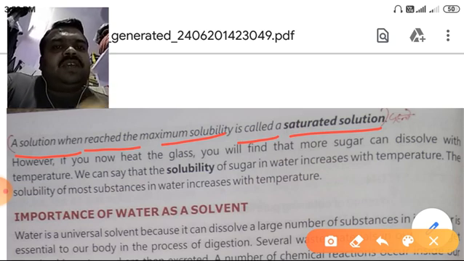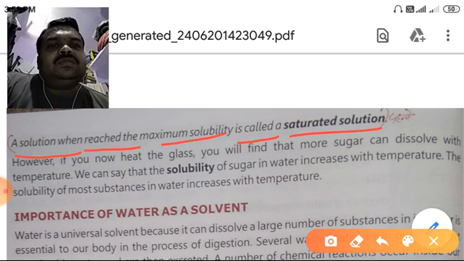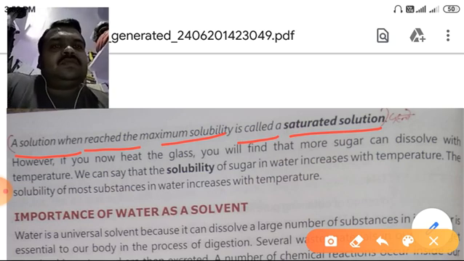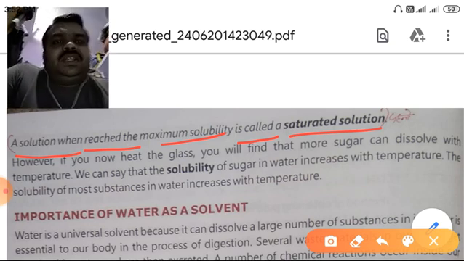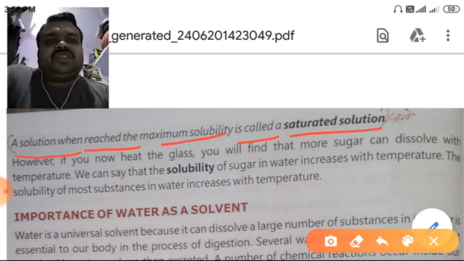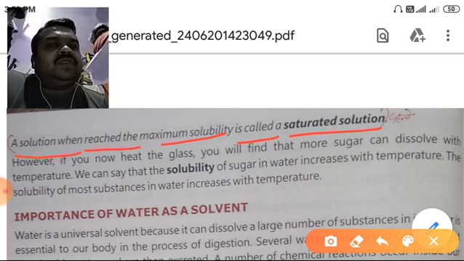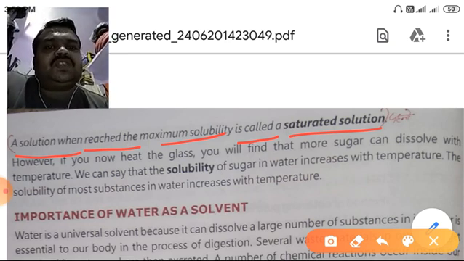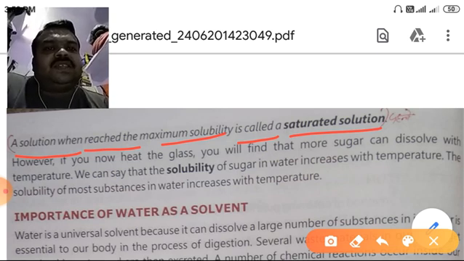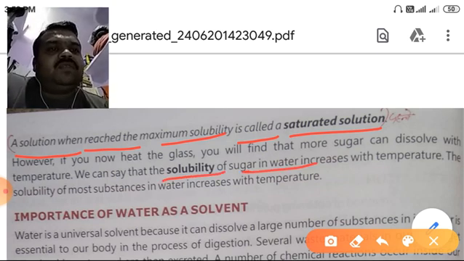However, if you now heat the glass, look, first we are only dissolving by stirring. Now we will heat the glass. You will find that more sugar can dissolve with temperature. We can say that the solubility of sugar in water increase with the temperature.